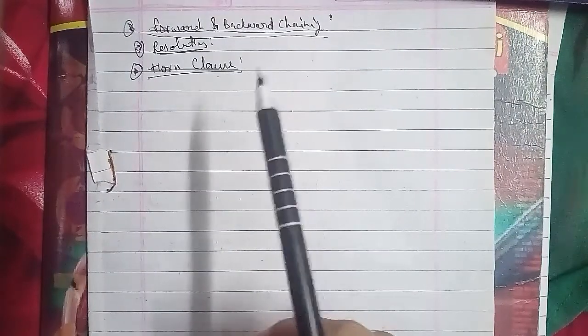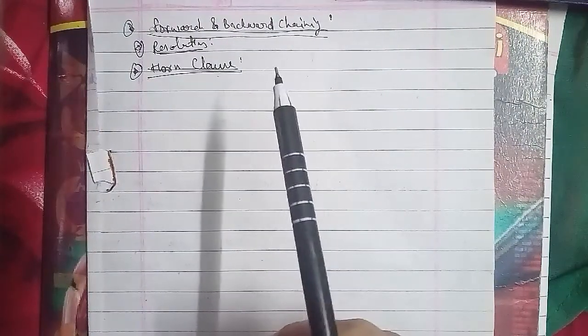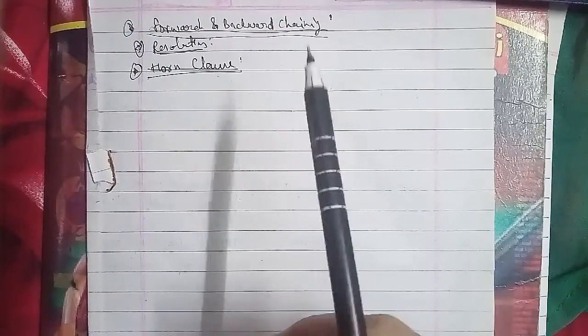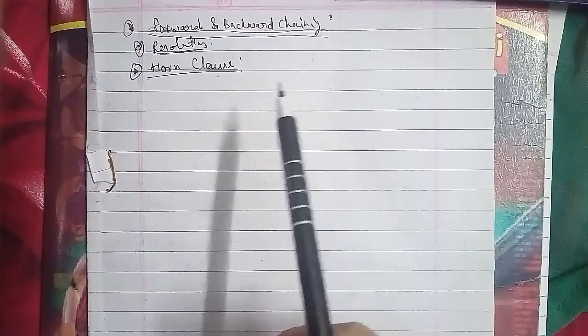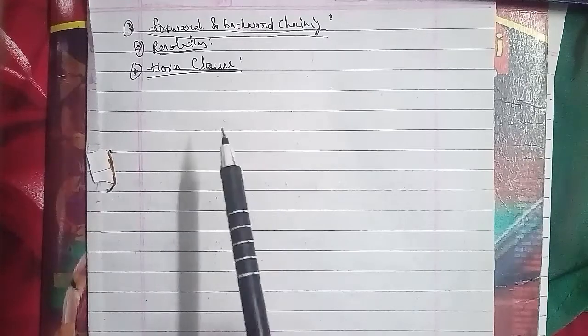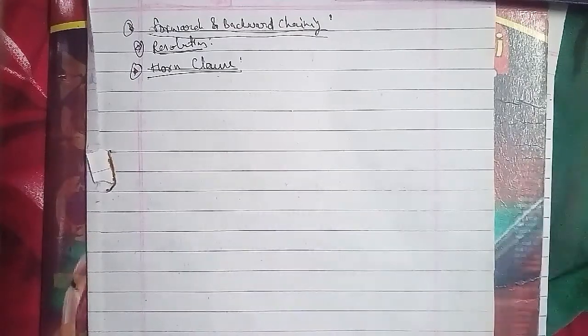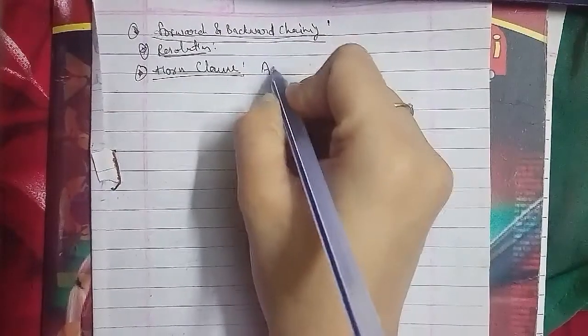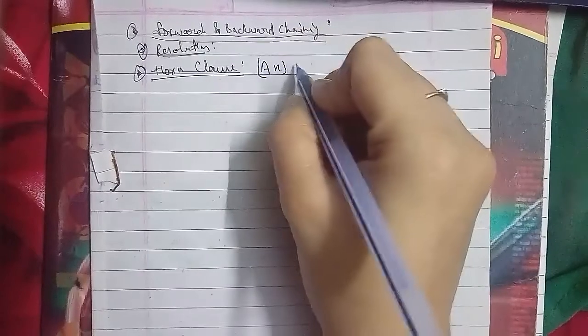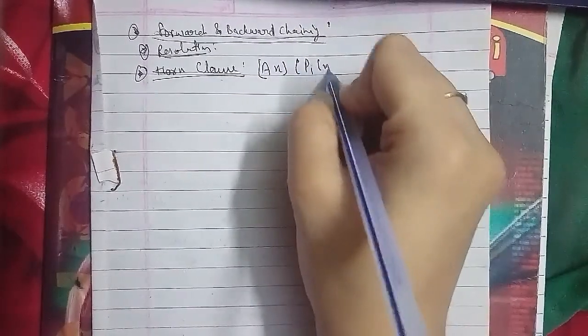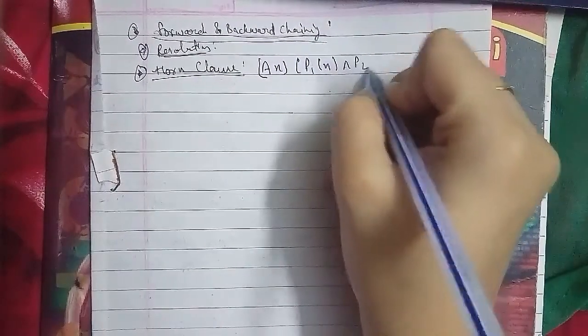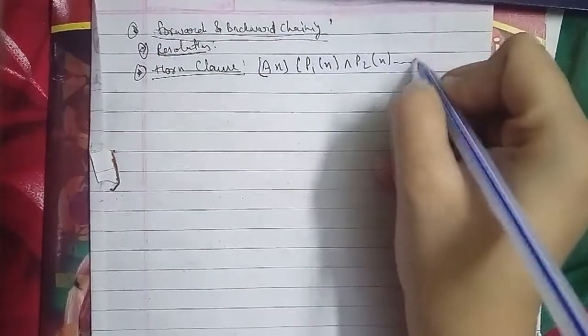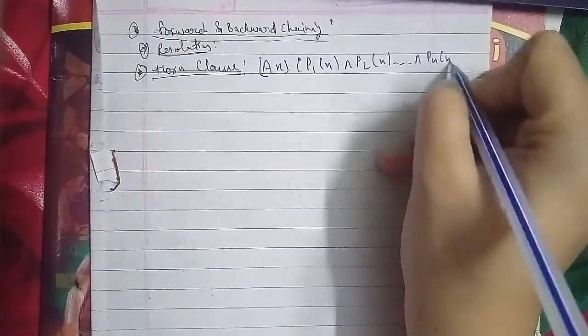P1(x) and P2(x) and so on up to Pn(x) implies Q(x). Here there are zero or more Pi's, and the Pi's and Q are positive literals. So Horn clauses represent a subset of the set of sentences that can be represented in FOL. For example, there are sentences of FOL that are also Horn clauses.